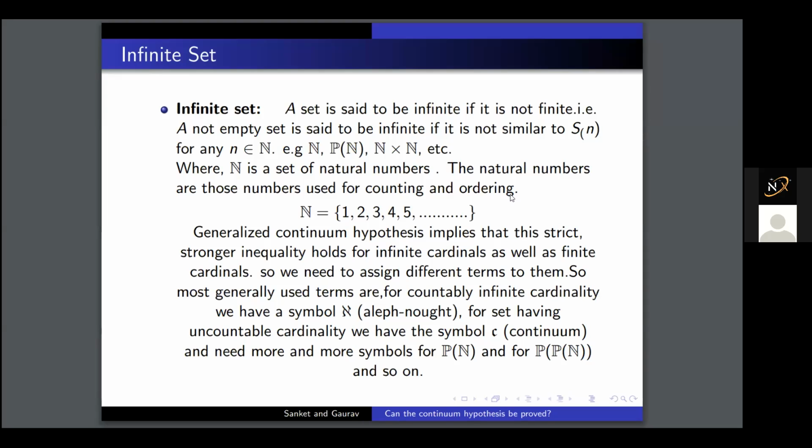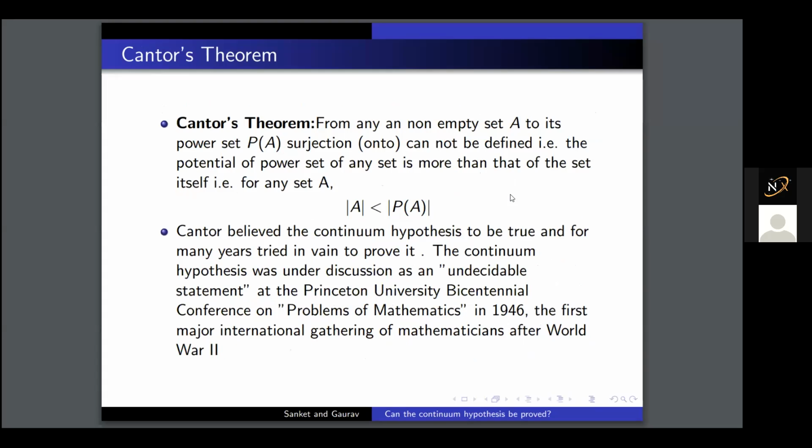Then comes Cantor's theorem, on which the continuum hypothesis is based. Cantor proved that from any set A to its power set, we cannot define an onto function, which means that the power set of A has more elements than the set A. This holds for any set, and Cantor proved that. From this, the continuum hypothesis comes into the picture.